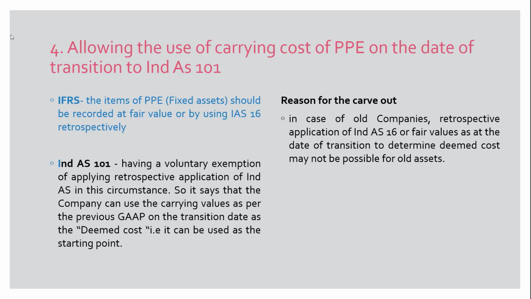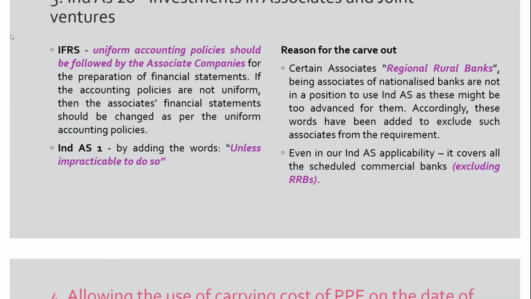However, IND AS carved out a voluntary exemption from this retrospective application: the company can use the carrying values as per previous GAAP on the transition date as the deemed cost, that is, as the starting point. As I told you, the reason is to help old companies do away with retrospective application of IND AS. We'll move to the next carve out.